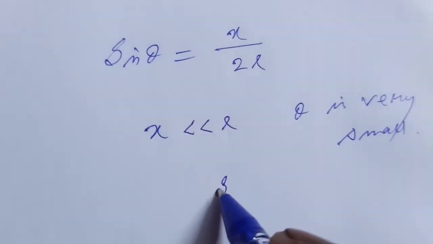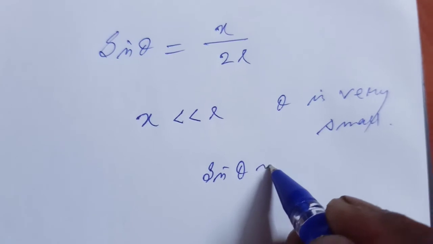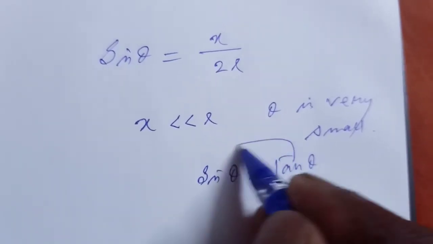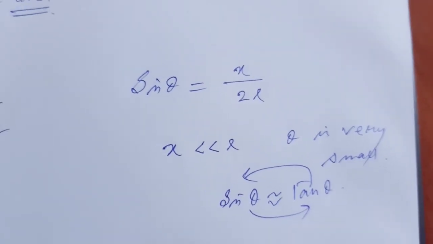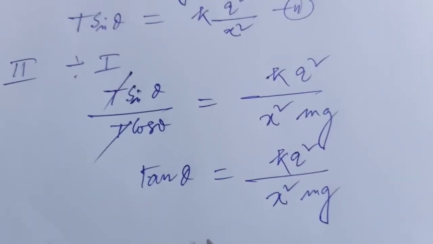So sin theta is nearly equal to tan theta. Tan theta nearly equal to sin theta. So in place of tan theta we can replace x by 2L.